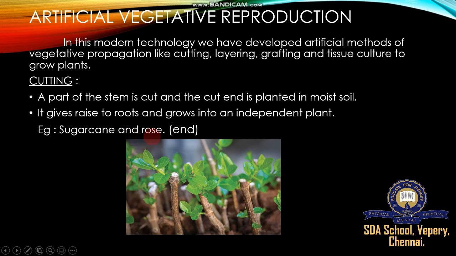Examples: sugarcane and rose. Good examples for you. Sugarcane we know, and rose we know, everyone admires the rose plant and rose flowers. These plants also reproduce by stem cutting. You can make lots of pieces, but not in every season, only when conditions are favorable, in the rainy season and monsoon season, you make lots of pieces of rose stem to produce new plants. This is cutting.